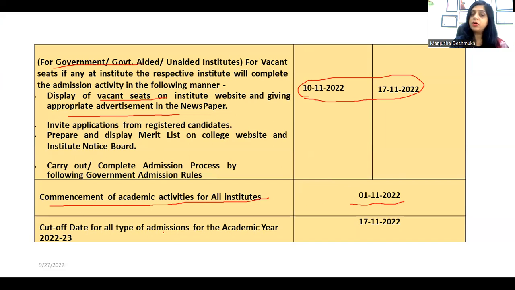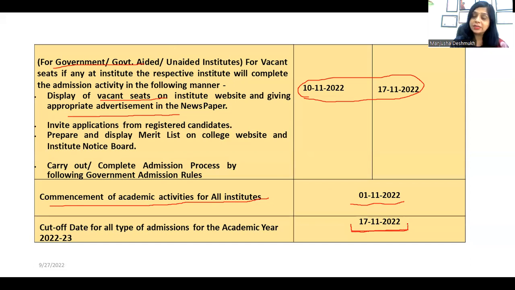The cutoff date for all types of admission for academic year 22-23 is 17/11/22. Cutoff date means if you are not satisfied with whatever admission or whatever institute you have got admission in, and you want to cancel that admission, then the cutoff date is 17/11/22.